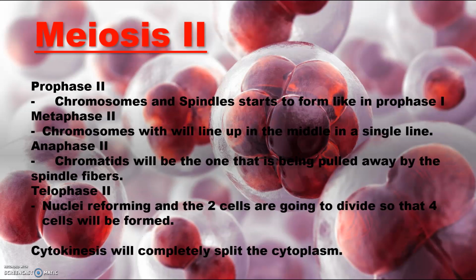In meiosis 2, prophase 2, chromosomes and spindle start to form like in prophase 1. In metaphase 2, chromosomes will line up in the middle in a single line. In anaphase 2, chromatids will be the ones being pulled away by the spindle fibers. And in telophase 2, the nuclei are reforming and two cells are going to divide so that four cells will be formed. Cytokinesis will completely split the cytoplasm.